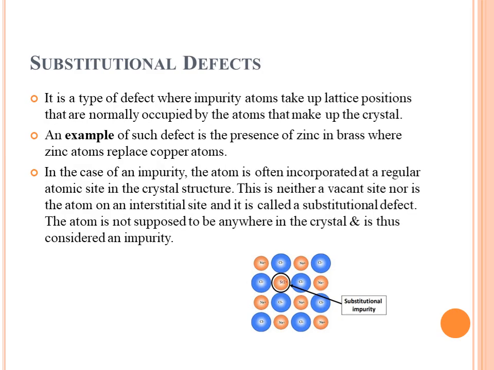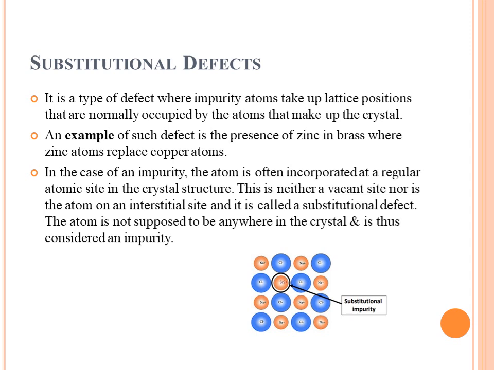First one is substitutional defects. It is a type of point defect where impurity atoms take up lattice positions that are normally occupied by the atoms that make up the crystal. We can say that the impurity atom substitutes the normal atom that is actually packing the crystal lattice.